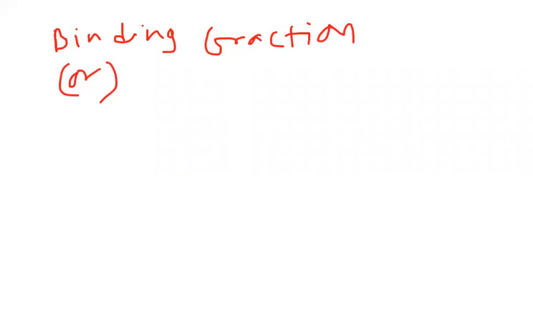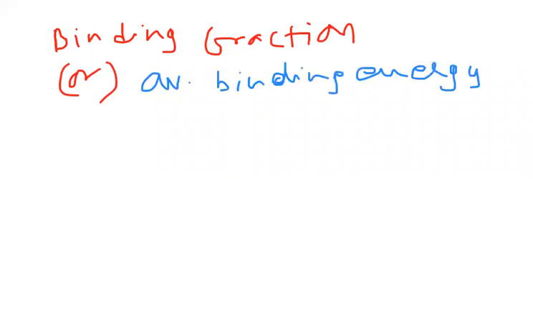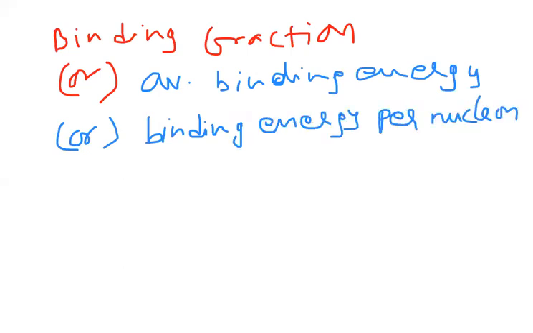Or we can call it binding energy per nucleon. For one nucleon, how much energy is there? That is called binding energy per nucleon. Very, very important. So the average binding energy, or binding fraction, is nothing but binding energy per nucleon, that is, per mass number.